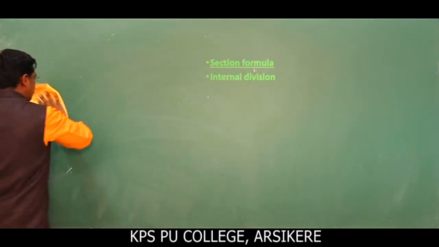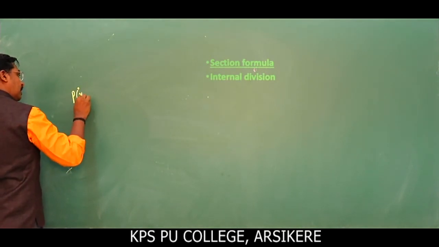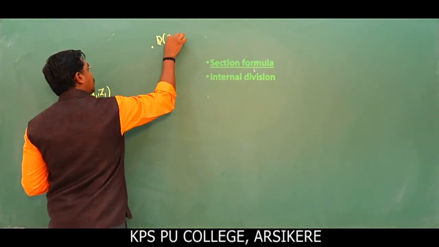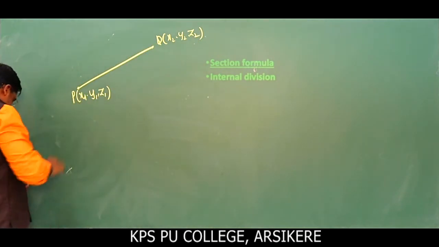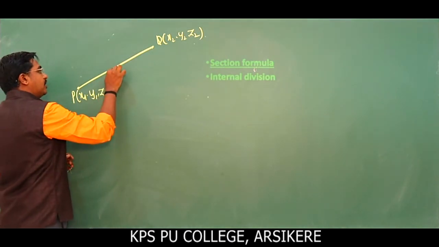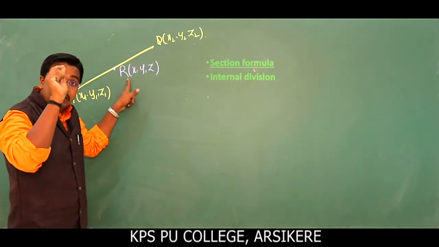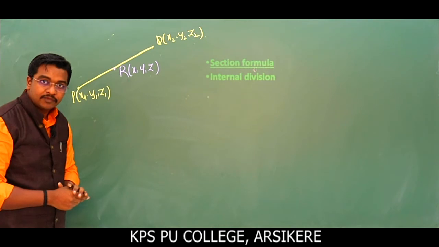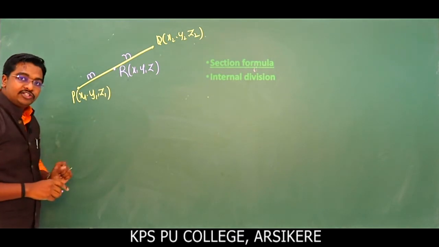Section formula, look here. Here is the point P (x1, y1, z1), and here we have another point Q (x2, y2, z2). I have joined these two. After joining, I take one point R, of general form (x, y, z). This point divides the line segment joining the points P and Q in the ratio m is to n.